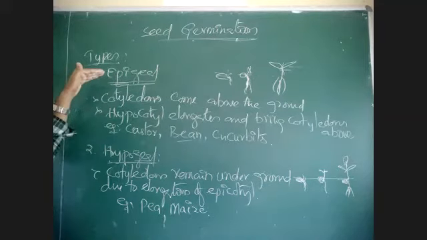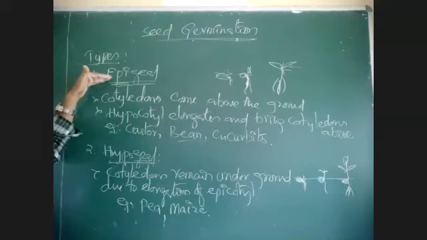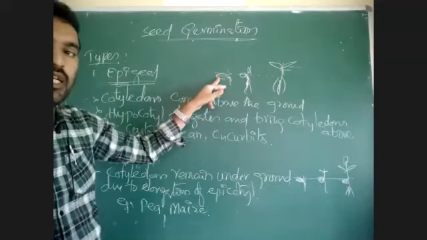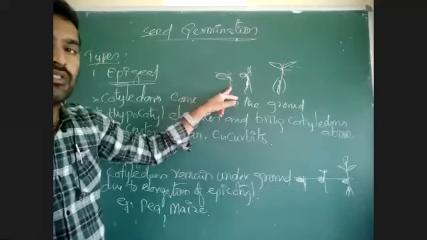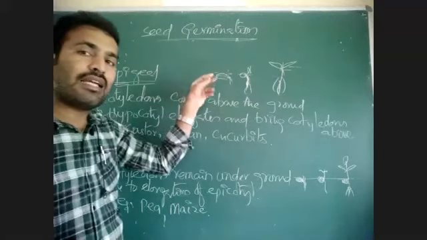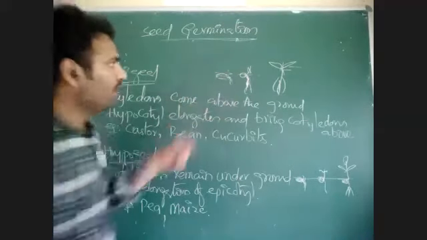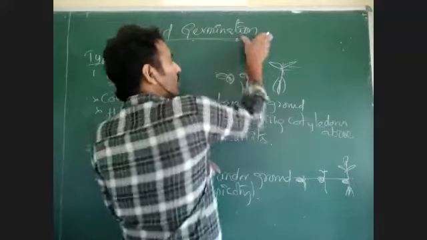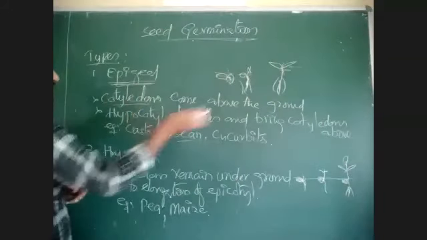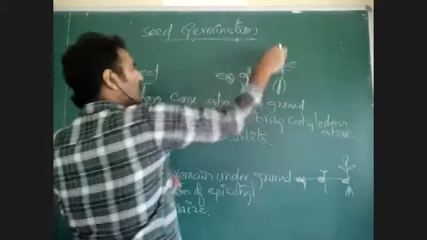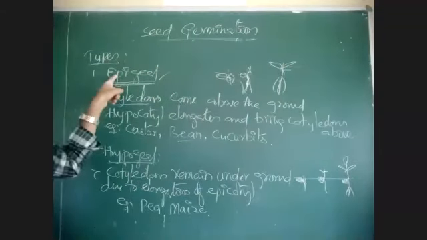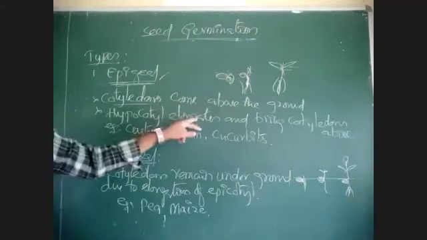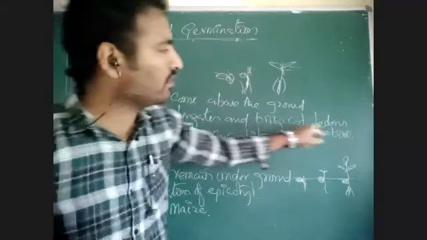I will explain to you what epigeial seed germination means. When the seed is present under the ground, upon germination of the seed, the hypocotyle will elongate. As the hypocotyle is elongating, the root system is elongating, what will happen? Growth of the hypocotyle is very rapid or vigorous, so that cotyledons will come above the ground. So upon seed germination, if cotyledons come above the ground, that type of seed germination is called epigeial seed germination, which is due to elongation of the hypocotyle. Hypocotyle elongates and it will bring cotyledons above the ground.